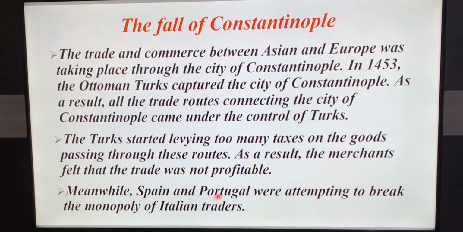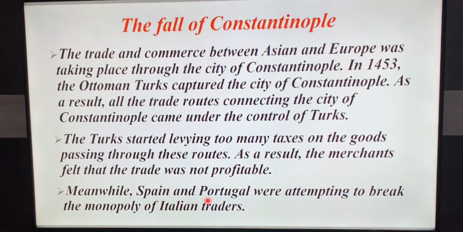In the meanwhile, two countries tried to break this monopoly of Italy. Those two countries were Spain and Portugal, attempting to break the monopoly of Italian traders. As I told you in the beginning, Asian merchants used to have a monopoly over Arab trade, and Italy used to have a monopoly over trade in Europe.